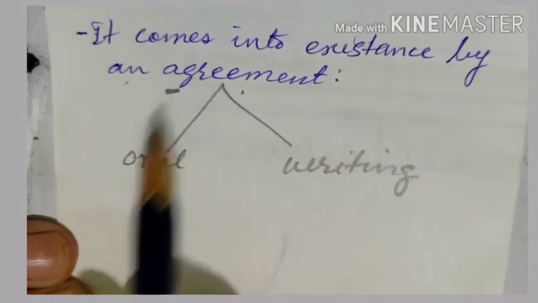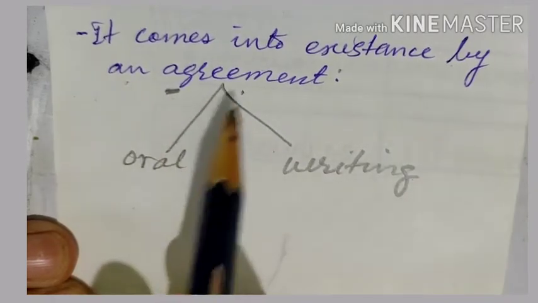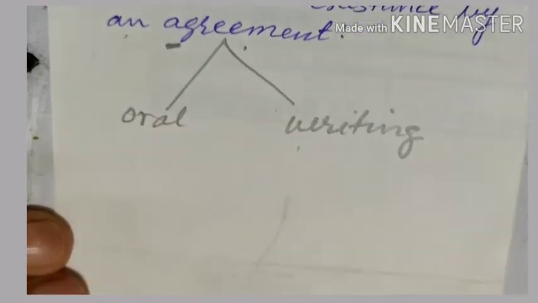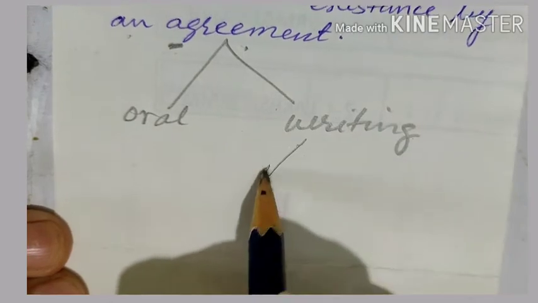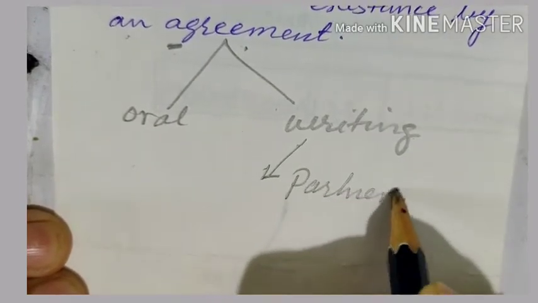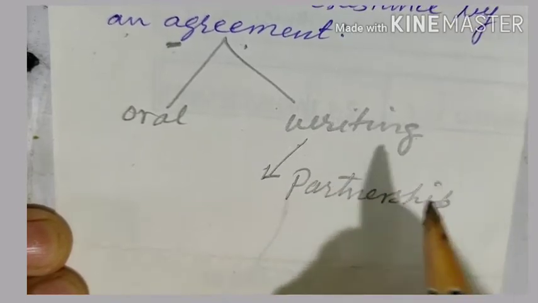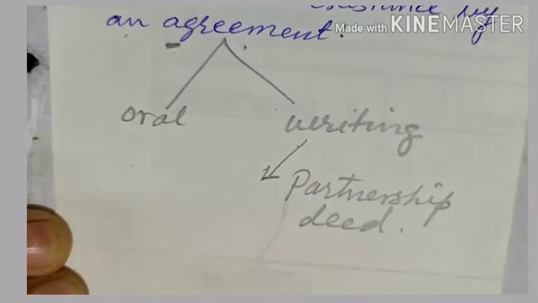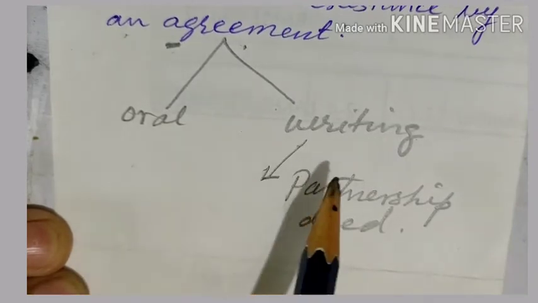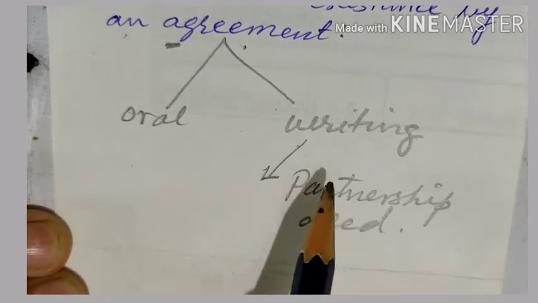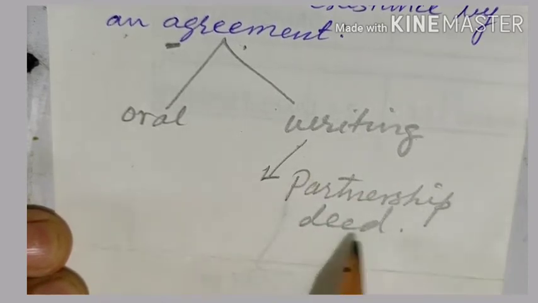So the agreement can be oral or the agreement can be in writing. The written agreement is known as partnership deed. So the written agreement among the partners is known as partnership deed.